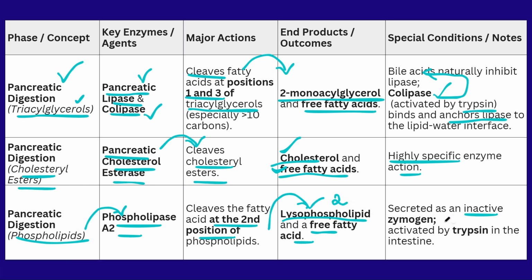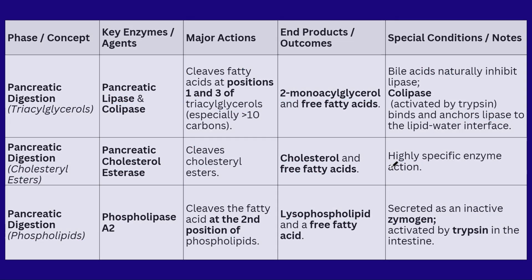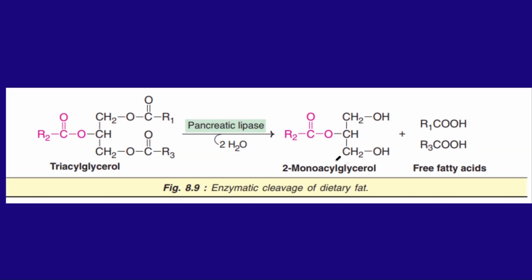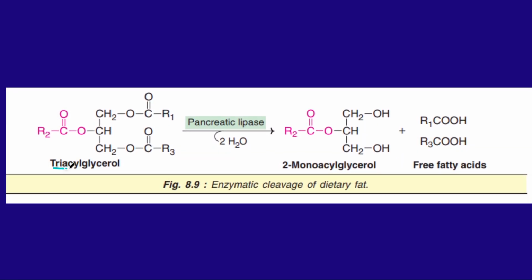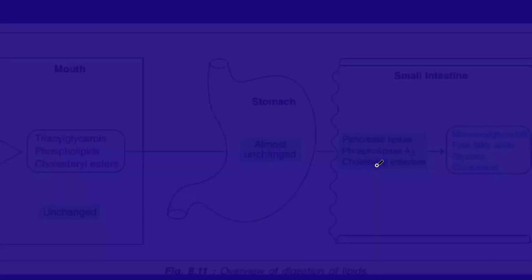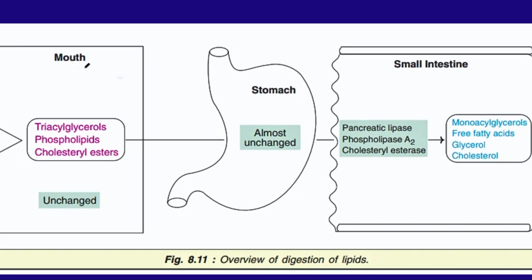This enzyme is inactivated by the zymogen, and this enzyme is activated with the help of the trypsin. This is the overview. Here we have to understand that fats are broken down by the enzyme pancreatic lipase, resulting in the formation of 2 monoacylglycerols along with 2 free fatty acids. Here you can see the structure. At the positions 1 and 3, these free fatty acids are broken down, leading to the 2 monoacylglycerols as the end products. Here you can see the picture.